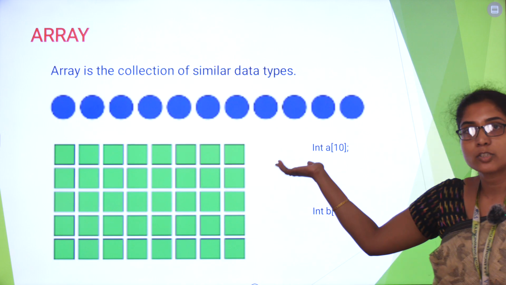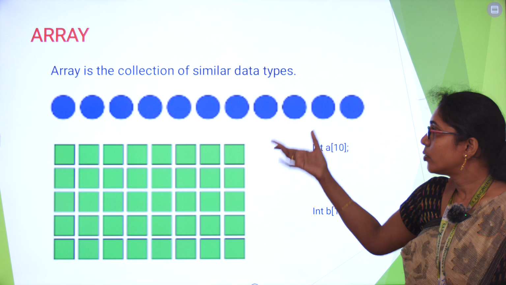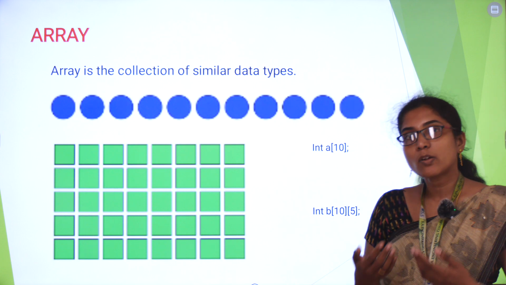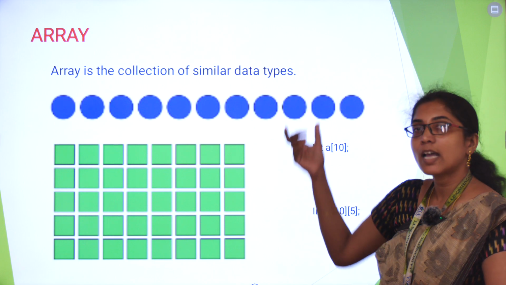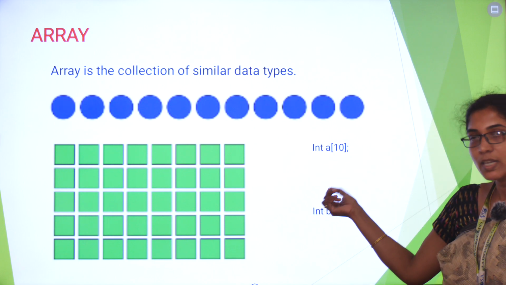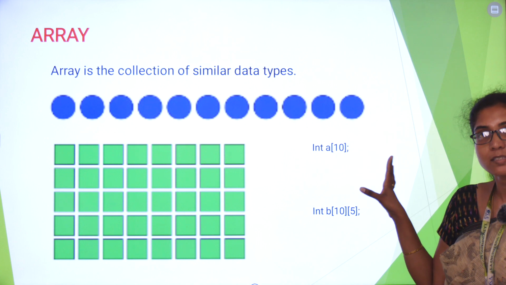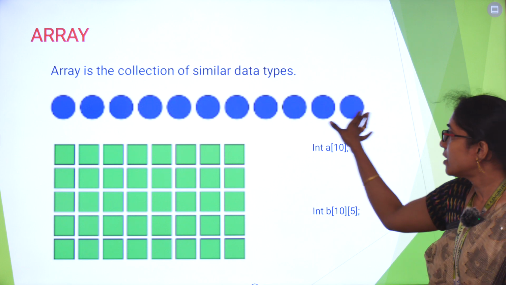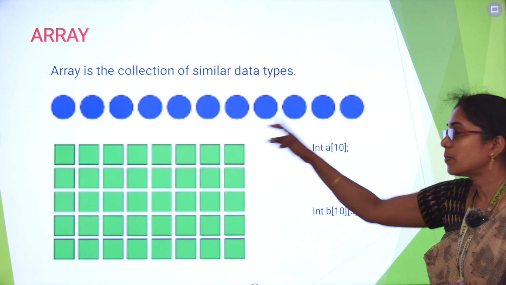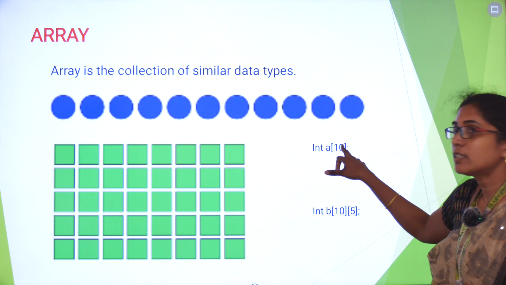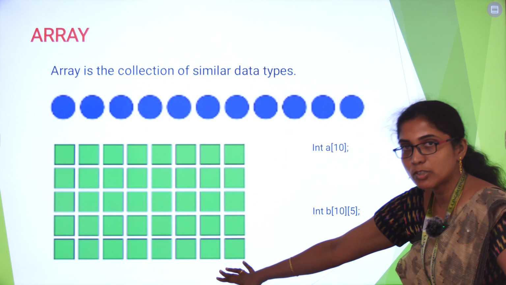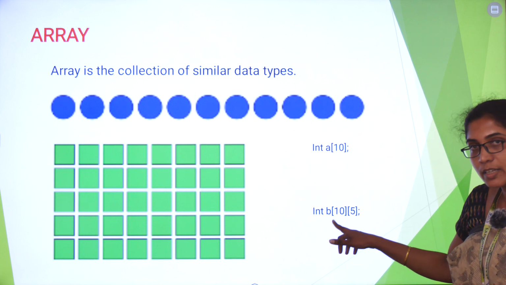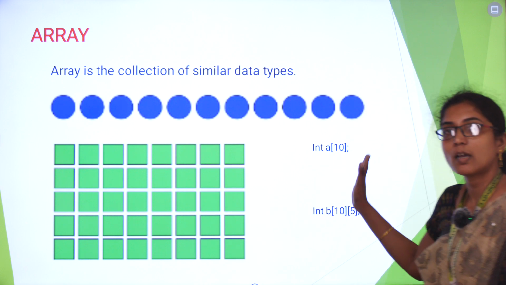Then an array is a collection of similar kinds of data items. If I want to declare register numbers for 42 students, instead of declaring 42 variables, using an array I will declare only one variable, and within the square bracket I will specify the size. Here all the data should be of the same type. Either all should be integer or all should be float. This is a one-dimensional array, and this is a two-dimensional array, and you can have multi-dimensional arrays also. For a two-dimensional array, you have to specify the number of rows and the number of columns.